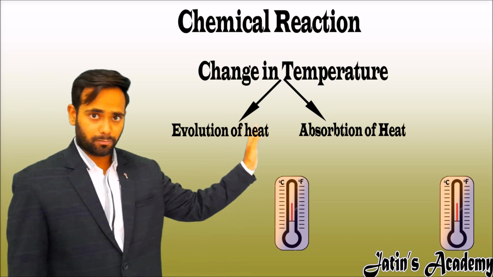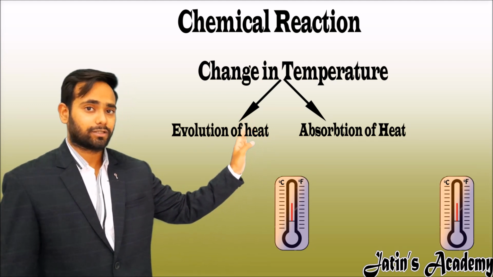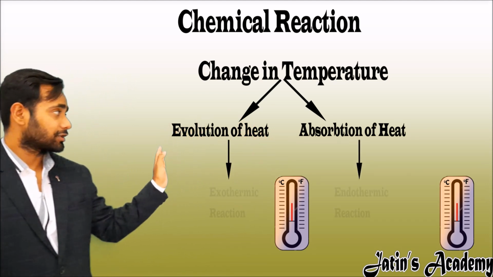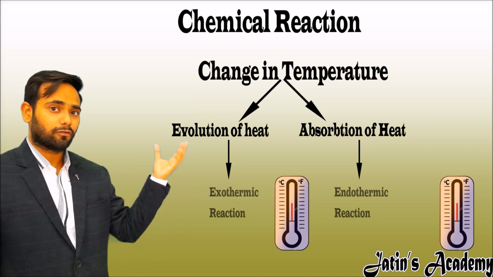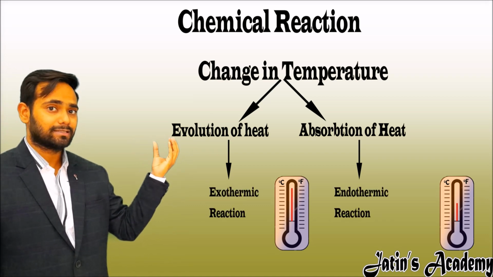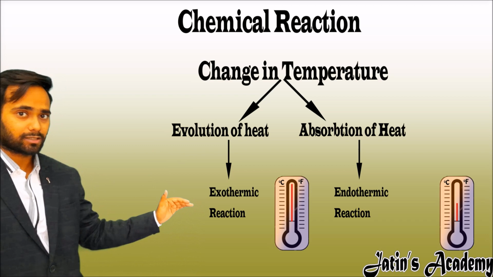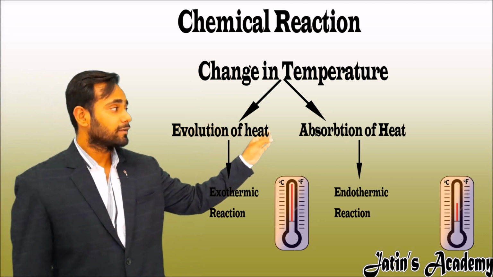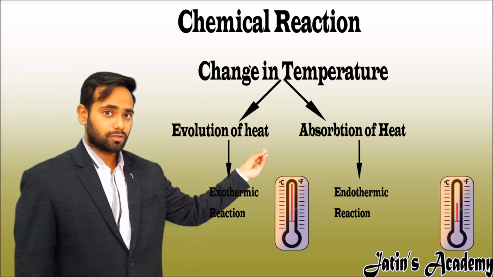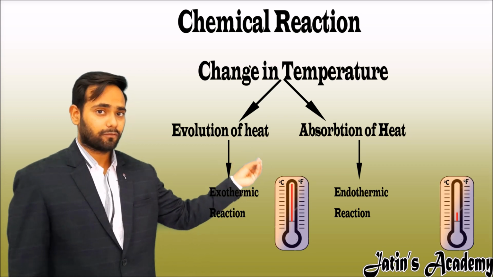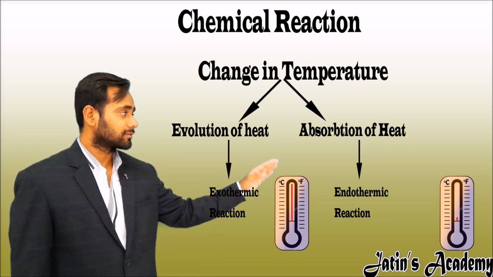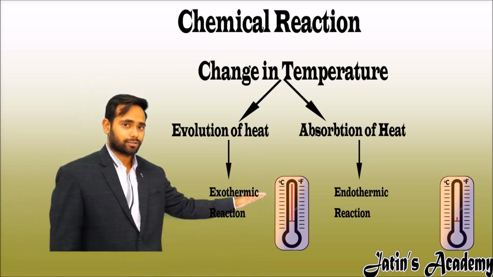If there is absorption of heat, the temperature of the reaction decreases. The reaction in which there is evolution of heat and temperature increases is an exothermic reaction. And where there is absorption of heat and the temperature of the reaction decreases, this is called an endothermic reaction.